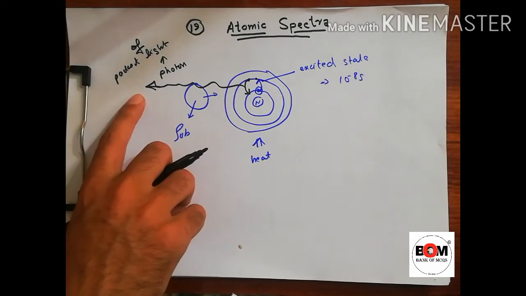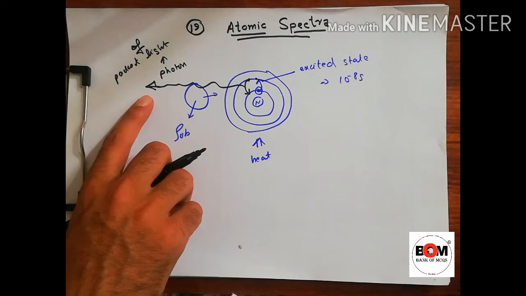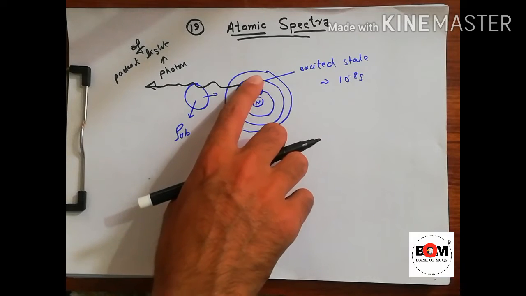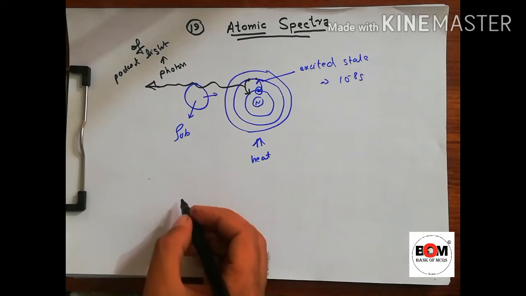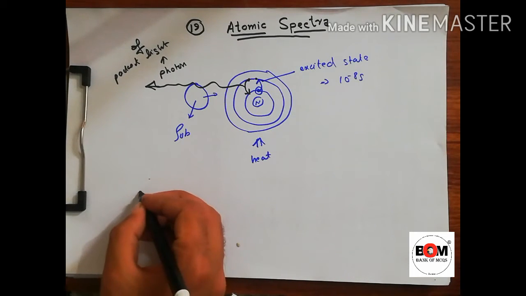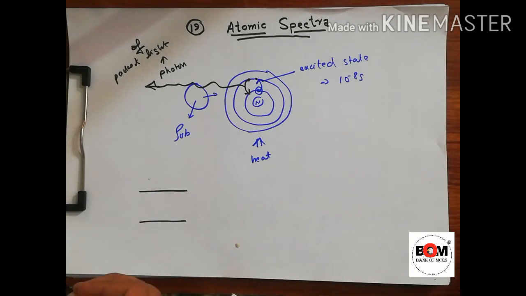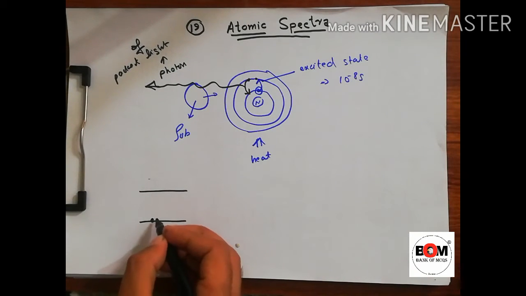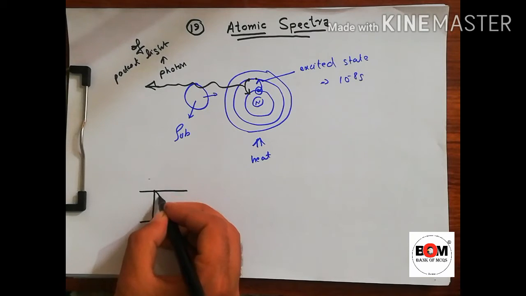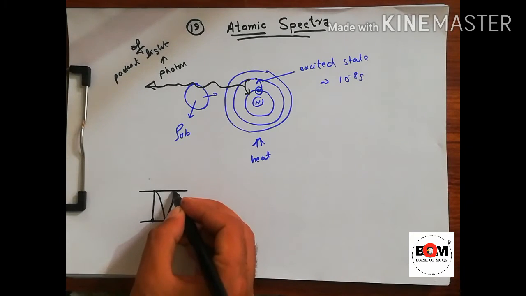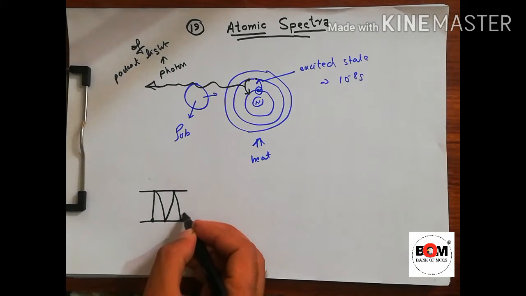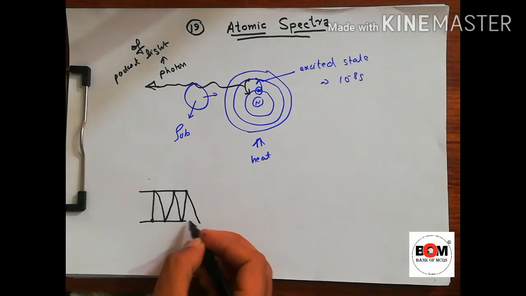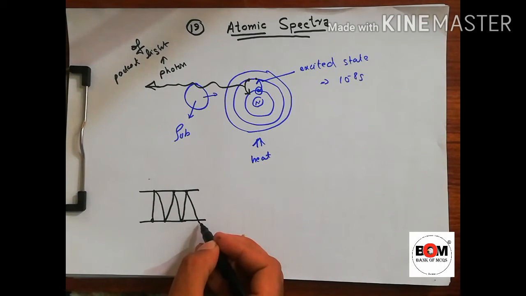Now the frequency of the emitted radiation or photon is equal to the frequency with which the electron bounces back and forth. For example, if these are two shells, the electron goes up and down, again absorbs energy and again comes back to its original shell.